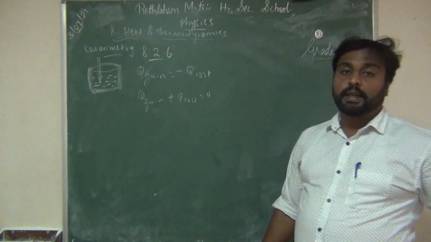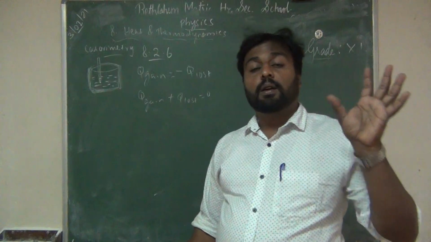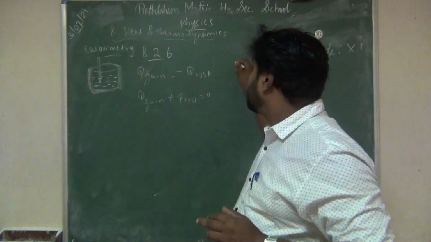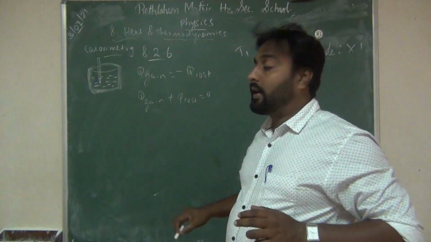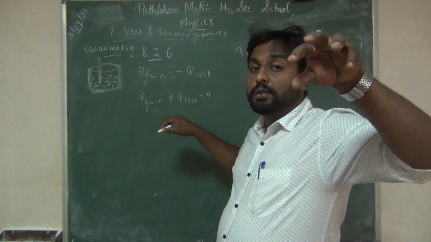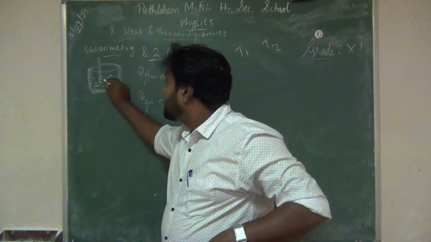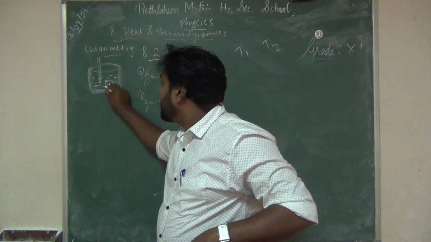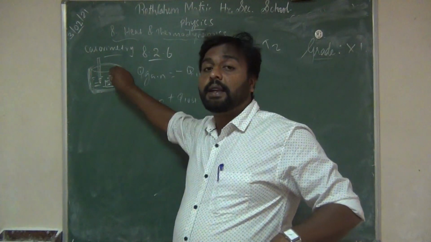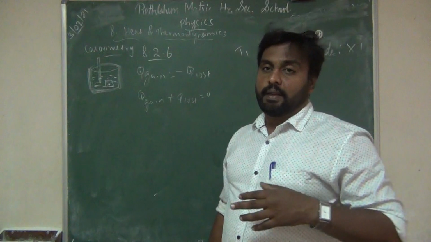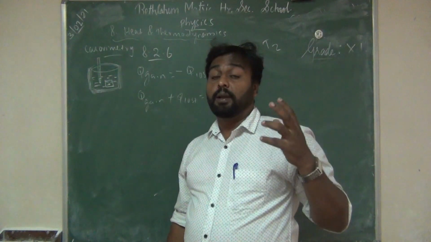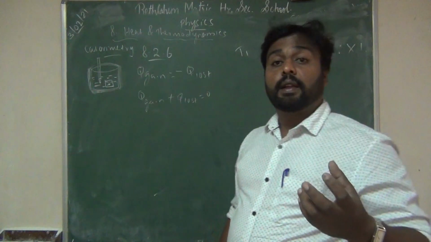Now you see, assume that you have one hot sample with temperature T1, and the water temperature is T2. Now you drop this hot sample with temperature T1 inside this calorimeter.